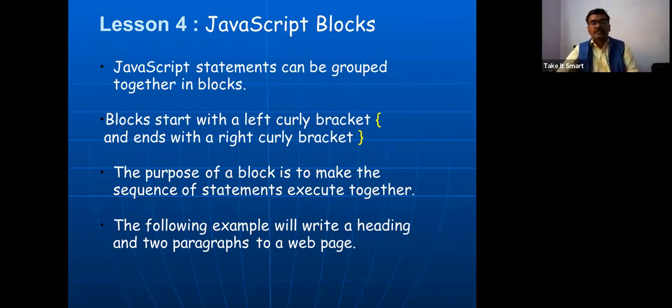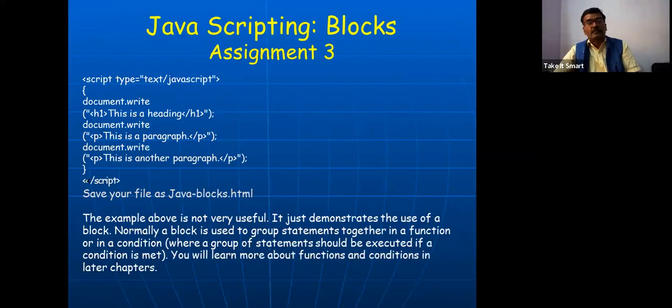JavaScript statements can be grouped together in blocks. A group of code is known as a block. You can create a block using the curly brackets. Using the curly brackets, we can set a group of statements that can be referred to as a block. The purpose of a block is to make a sequence of statements execute together. Whatever code is inside this bracket will be executed in sequence. Control will not go from one place to another. See here, document.write. This is a small JavaScript assignment program.